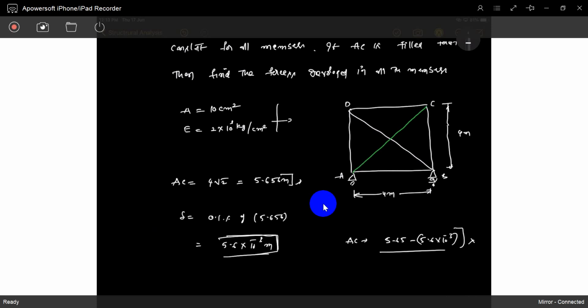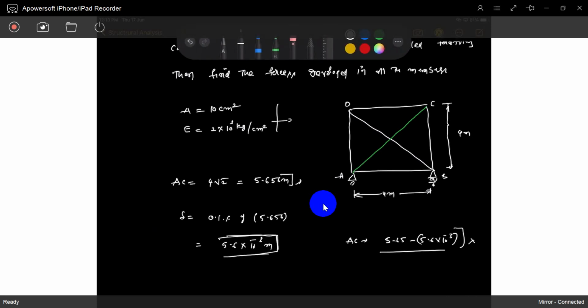If it is short, what do you observe? If it is short by 0.1%, what stresses arise? What stress arises in the direction of AC? In the direction of AC, just remove it. So in the direction of AC, is it compressive stress or tensile stress? If it is short, is it compressive stress or tensile stress?